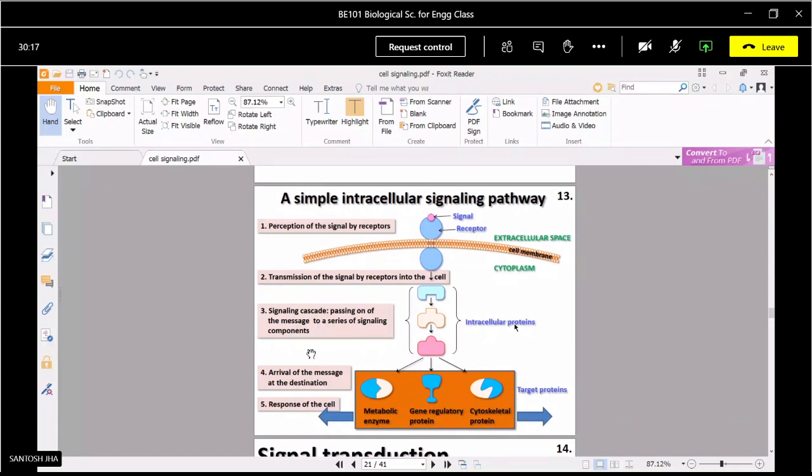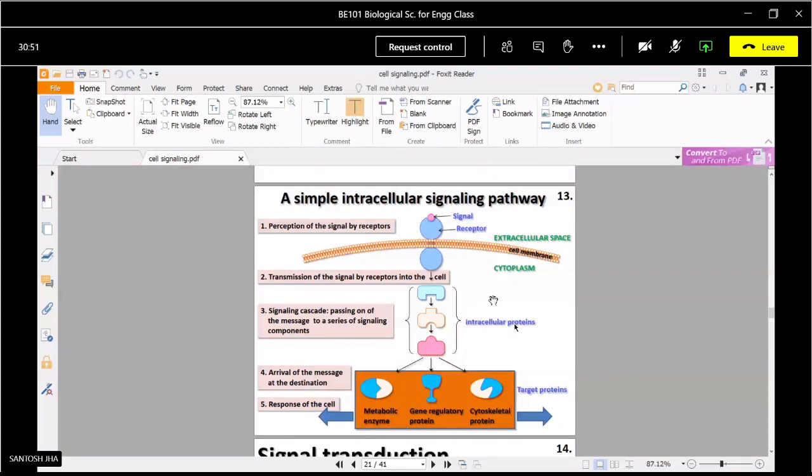Inside the cell there is a signaling cascade, passing on of the message to a series of signaling components. There are a number of intracellular proteins; basically these components are different types of proteins. One protein passes the signal to the next protein, and so on. A number of protein molecules are involved in the signaling, and then finally the message arrives at the destination, where it shows different types of response.